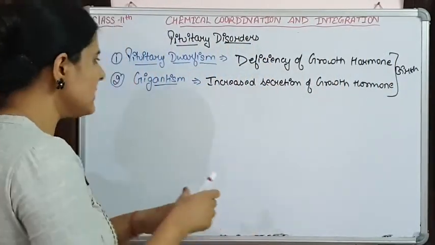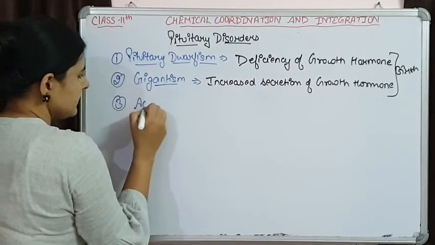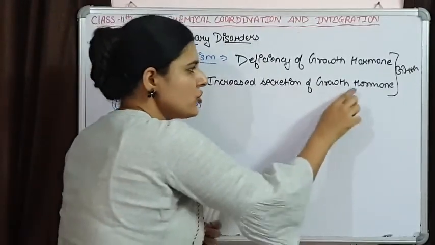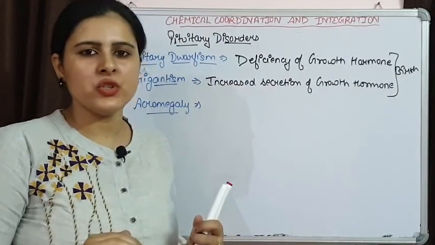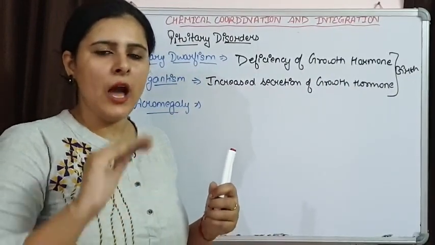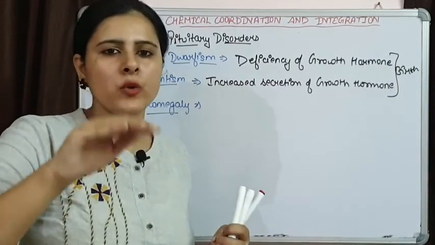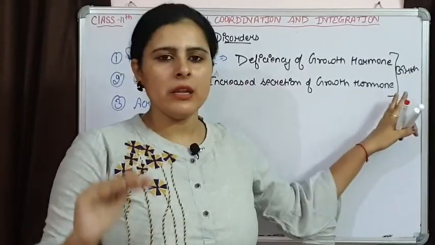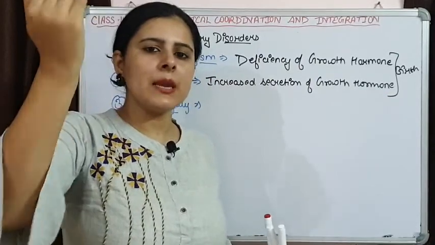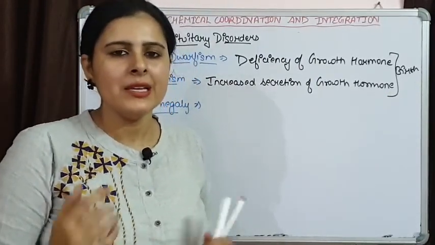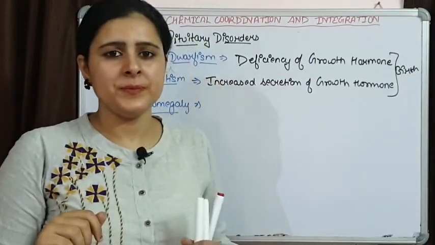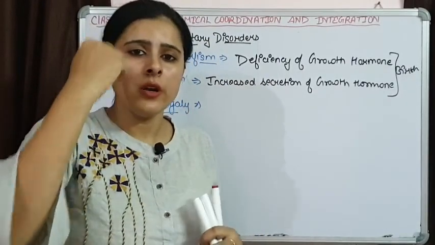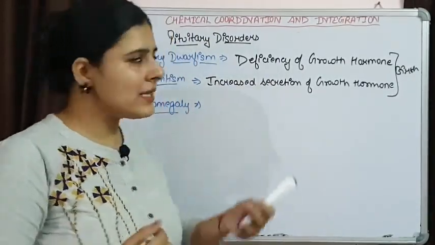Now the third situation is acromegaly. Acromegaly is also increased secretion of growth hormone, but this increased secretion is taking place after an individual has developed up to the adolescent stage. An individual normally develops up to the adult stage, the growth hormone level remains normal, but after adolescence the growth hormone level increases, because of which different parts of the body like limbs and chin are going to grow excessively. That condition is known as acromegaly.